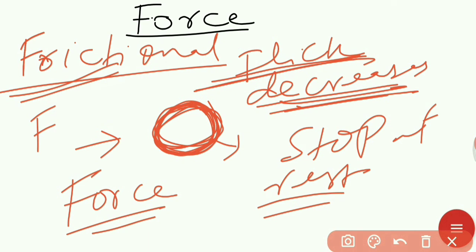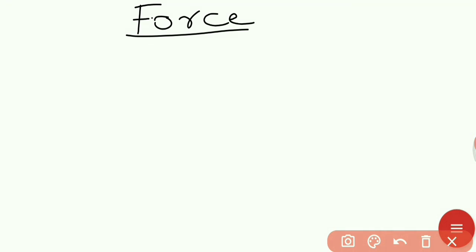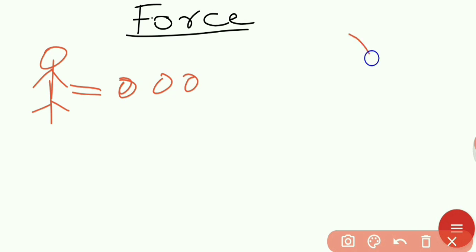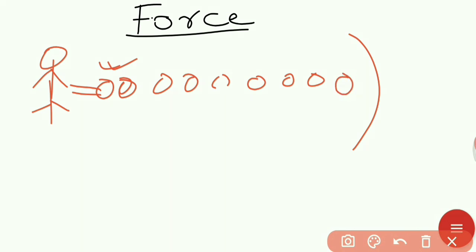Now take another example. A batsman hits the ball with his bat, the ball is moving, this is a boundary, and here the speed is maximum. But just about touching the ground the ball will stop, and from here to here the speed of the ball decreases.